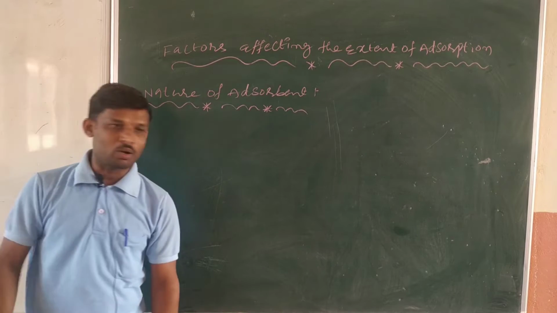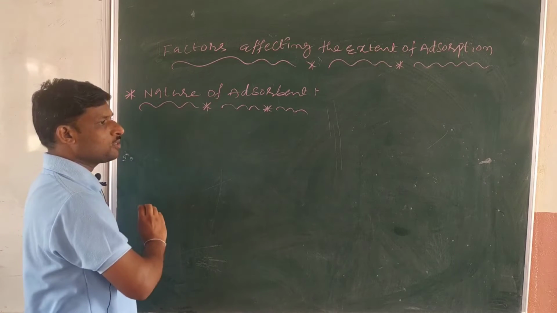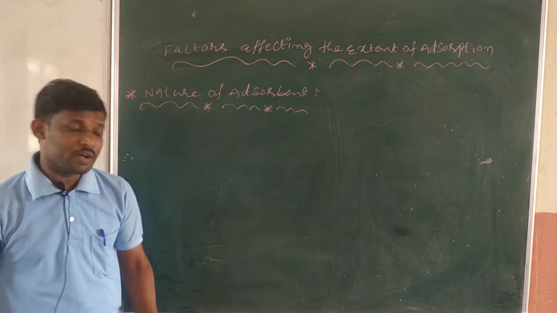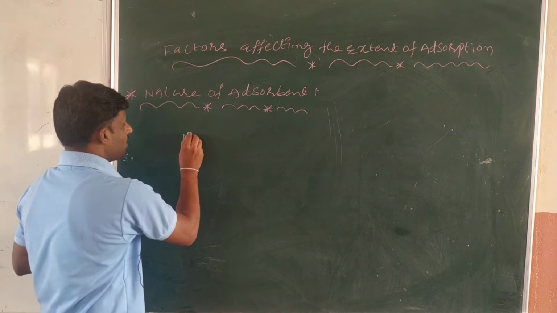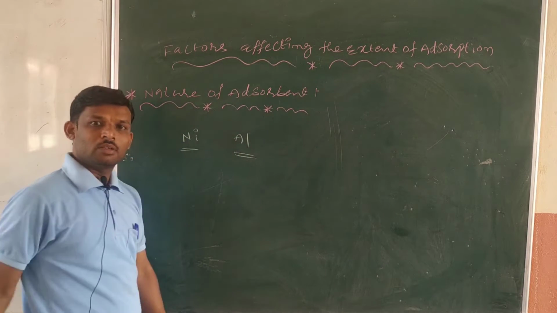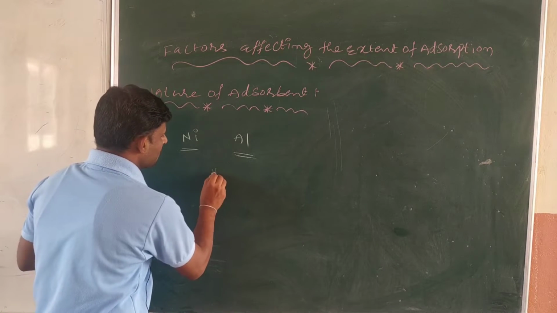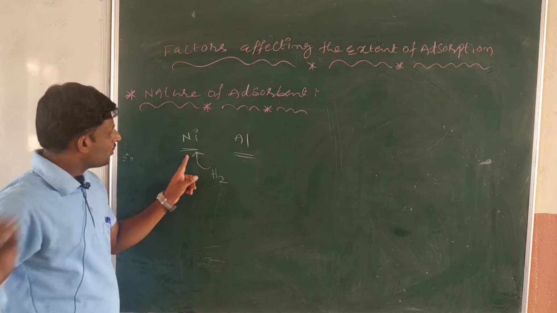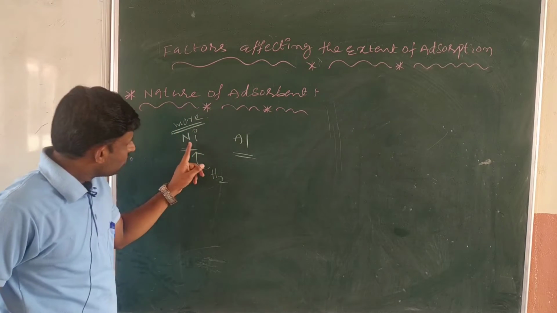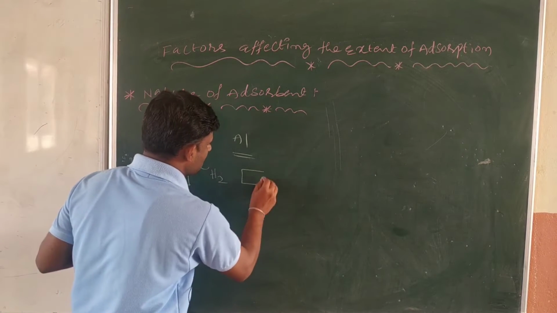Generally, when talking about the nature of adsorbent, suppose I take nickel and aluminium, both are catalysts or adsorbents. In this case hydrogen can adsorb more on the surface of nickel. This is the surface of nickel, and suppose here aluminium is there, this is the surface of aluminium.